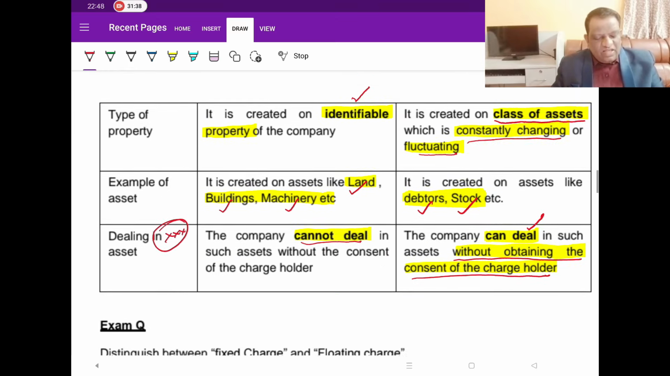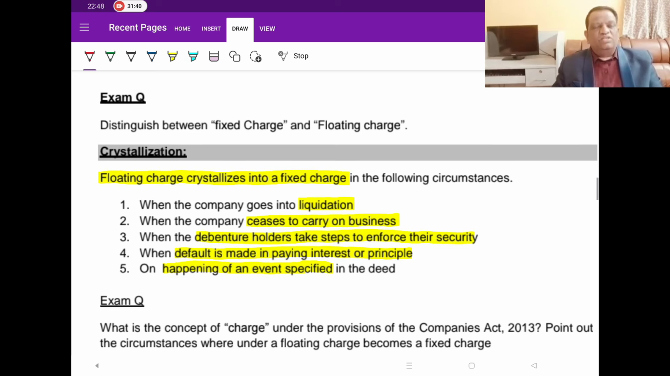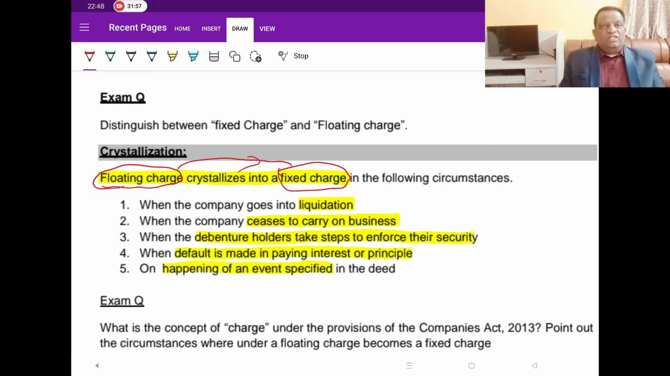So whenever he gets a threat to it, that is where the banker will immediately convert that floating charge into fixed charge. So, conversion of floating charge: floating charge is converted into fixed charge. We don't convert fixed into floating. That doesn't arise. But if we are converting floating into fixed, why is he doing it? Because the creditor is getting concerned about the security. Why is he getting concerned?